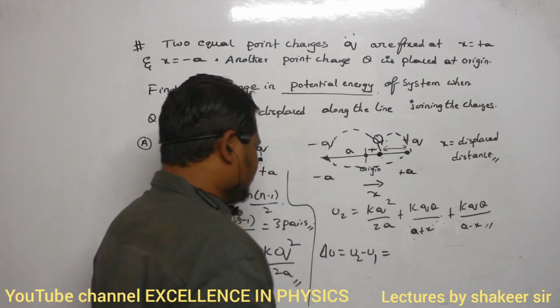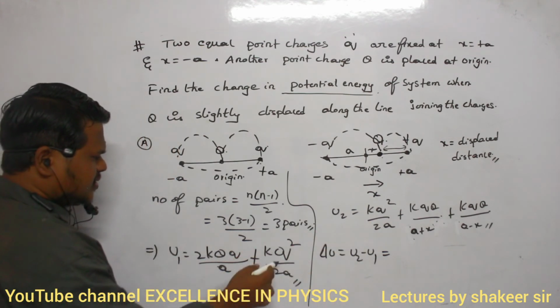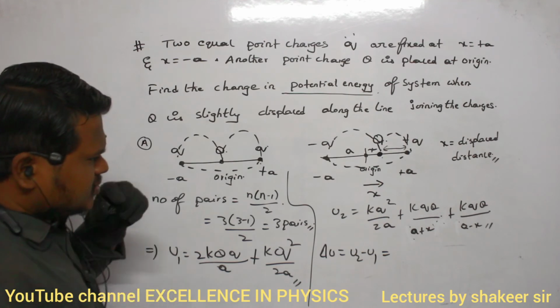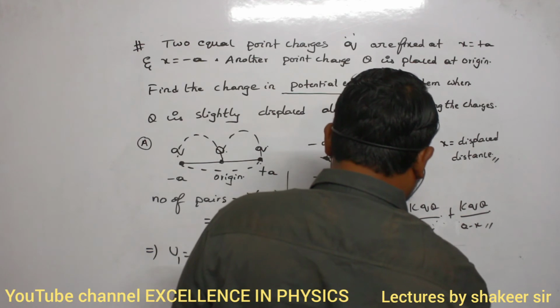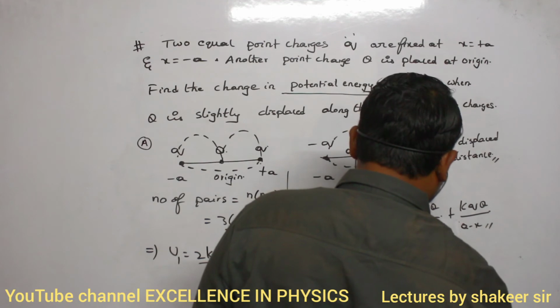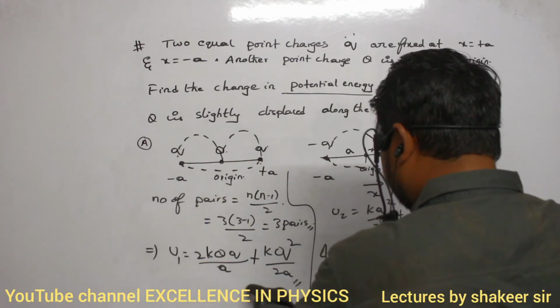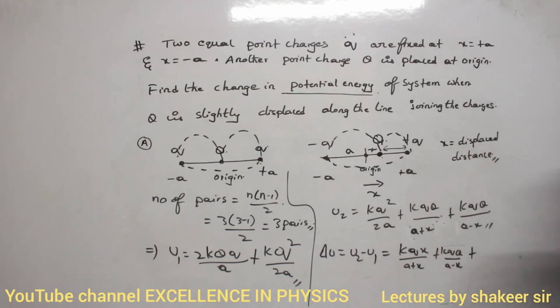If I subtract both of them, kq square by 2a and kq square by 2a get cancelled because both are equal. Now the total change I will get is kqx divided by a plus x plus kqx divided by a minus x, which is equal to 2kqQ divided by a. So this is the relation which I have. Are you able to understand? That's all.